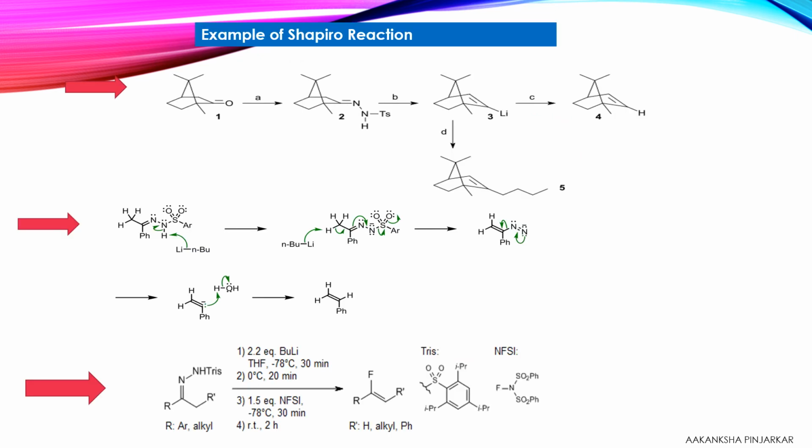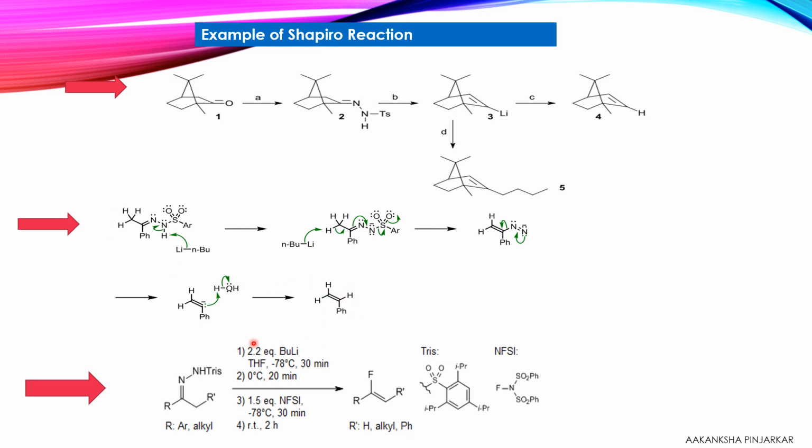Here I have explained some examples of the Shapiro reaction. In the first step, this ketone is converted into tosyl hydrazone, and we get this product after following the same mechanism which we have learned earlier. This can undergo reaction with the alkyl halide, and again alkylation is also possible over here. This is one of the applications of the Shapiro reaction, and we can also get the simple alkene without the substituent present.